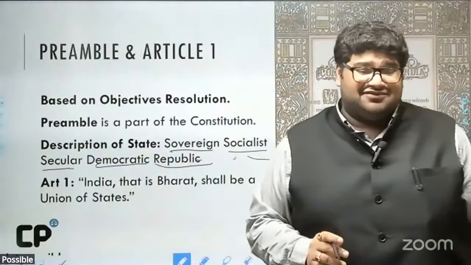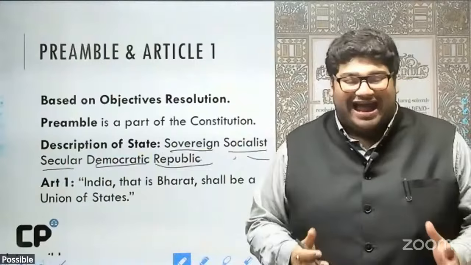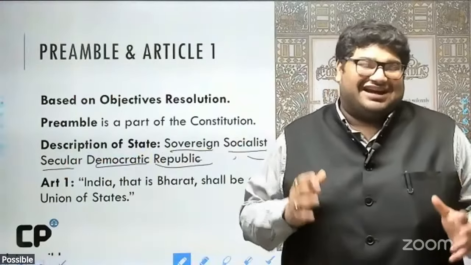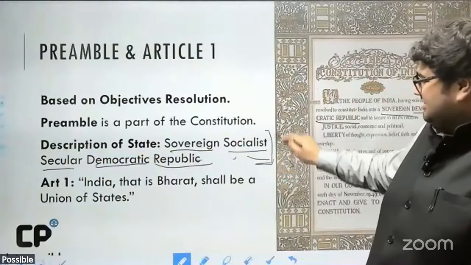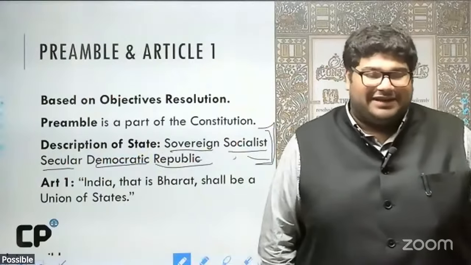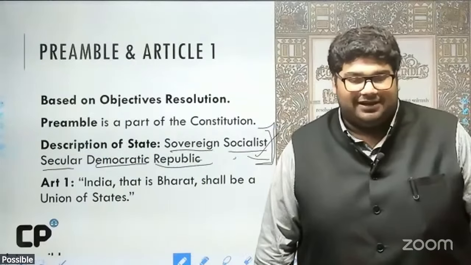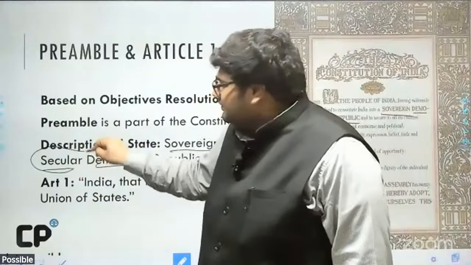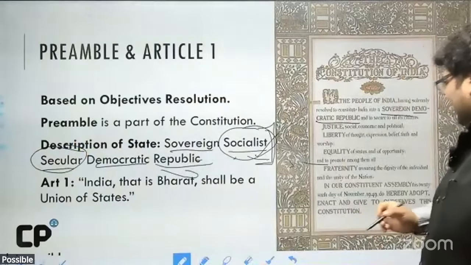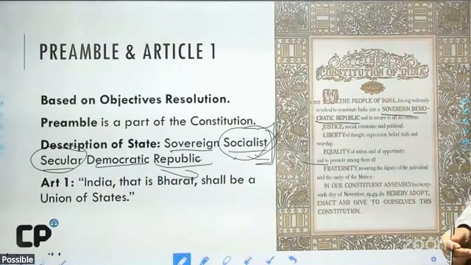Another one of those things which you must remember as is, for the life of me, I could not tell you why, but the conventional wisdom on these exams is that you must remember this in this order. India is described in the preamble as a sovereign, socialist, secular, democratic republic. Now, the words secular and socialist, as well as the word integrity, all of these three were added to the preamble by the 42nd Amendment Act.